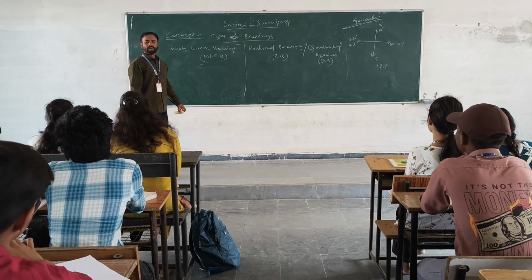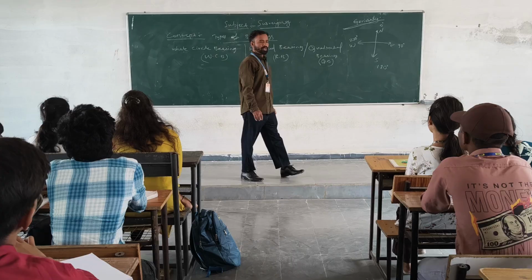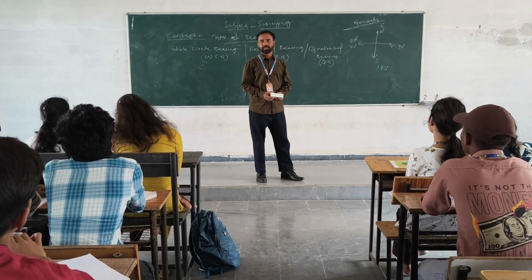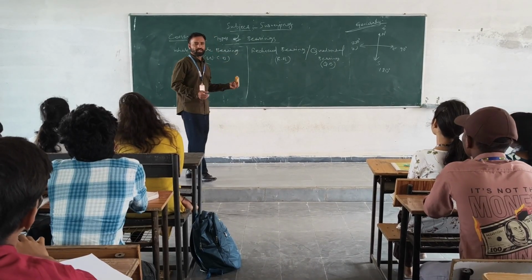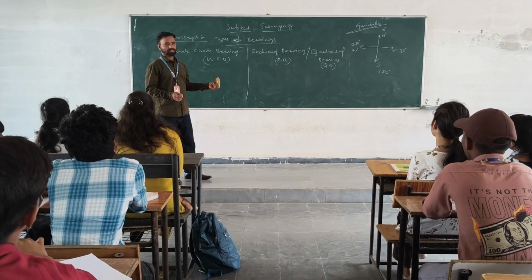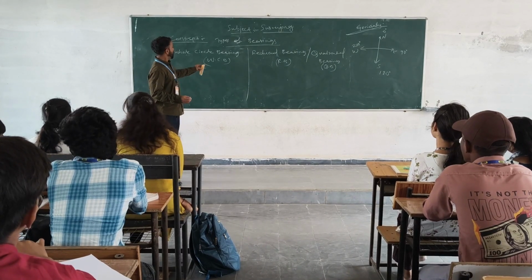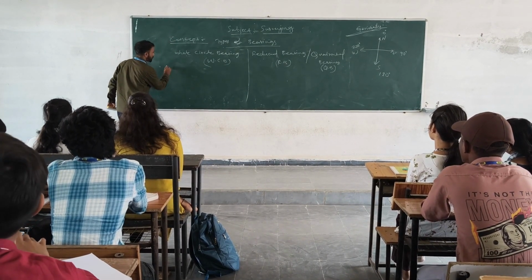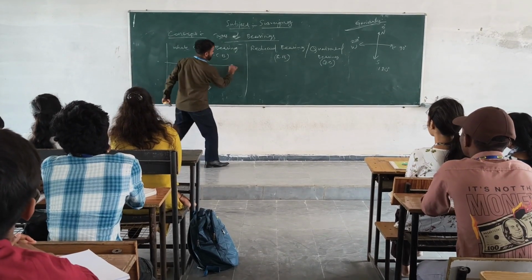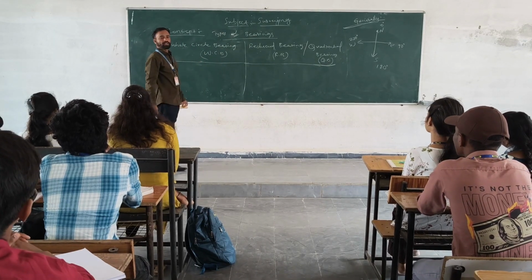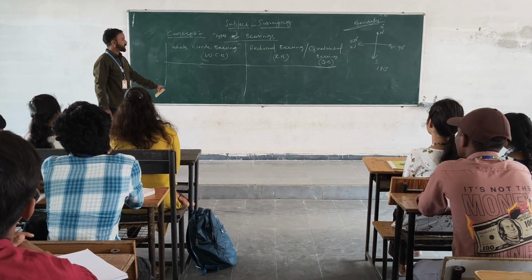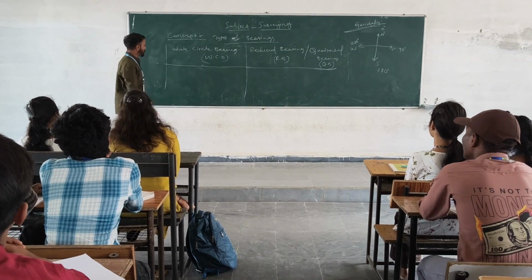So what is the difference between WCB and QB? I have told you in the first class meeting. Here, the angles are measured with respect to what? The angles are measured with respect to the north.